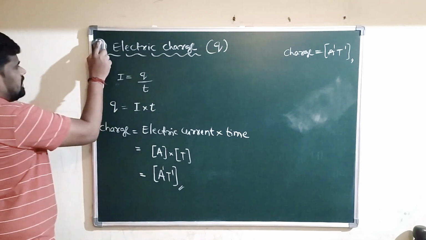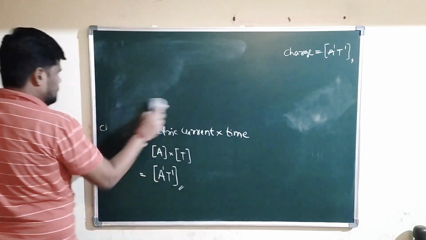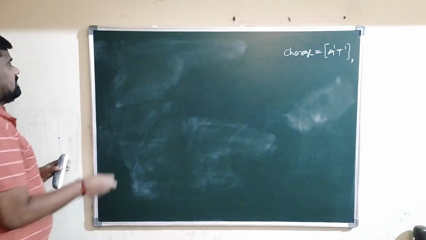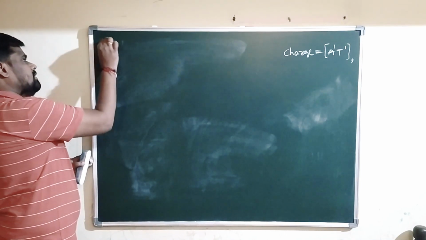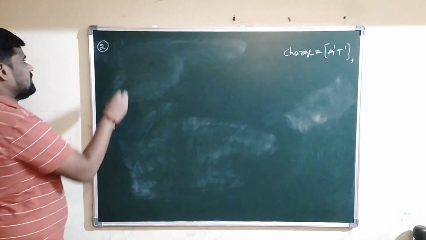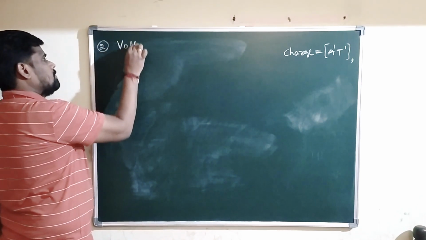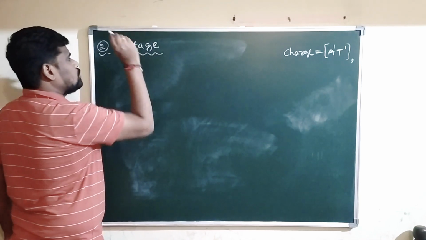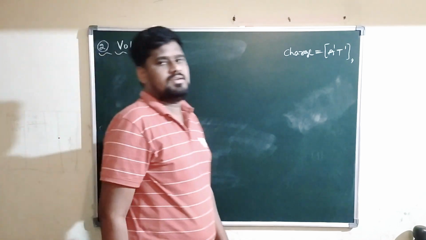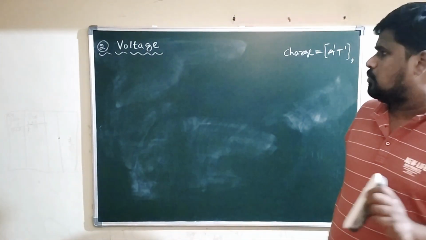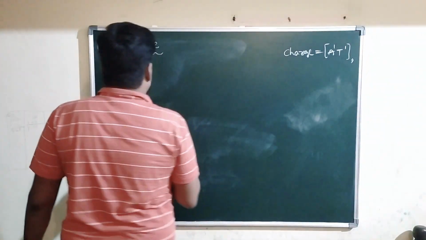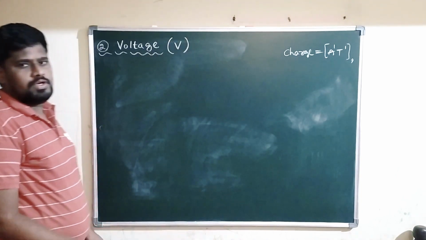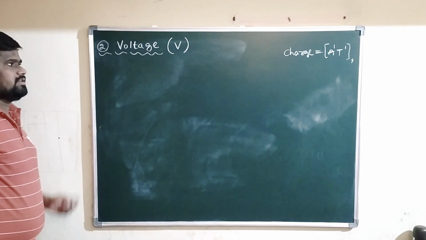Now I will go for the next physical quantity. Let me take another physical quantity here. That is the second one in electricity. The physical quantity I am considering here is voltage. Sometimes voltage is also called potential difference. Voltage is generally represented by the symbol V. Voltage or potential difference here.